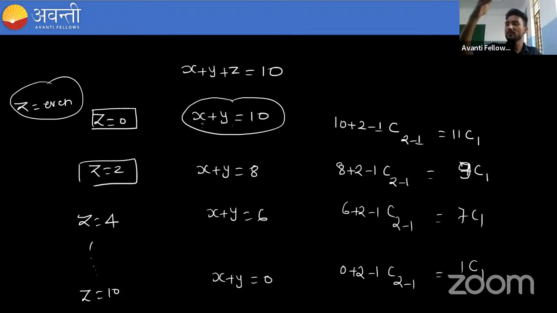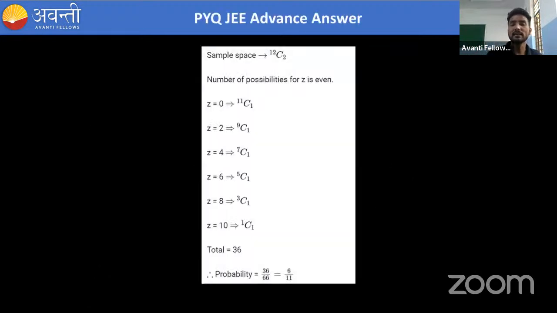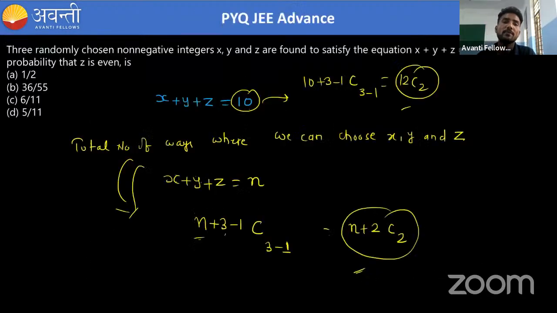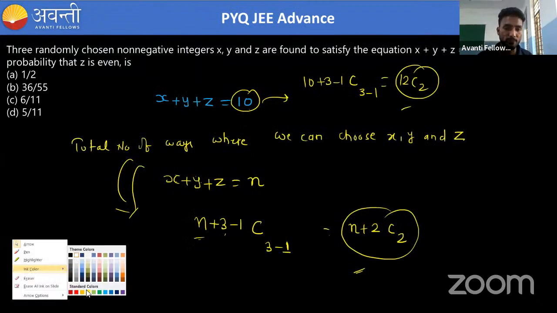Then we saw 11 C 1, 9 C 1, 7 C 1, then 5 C 1, 3 C 1 and 1 C 1. After adding all of these, you get a total of 36 possibilities. So what will be the probability? It will be 36 divided by 66. So the answer will be 6 by 11.